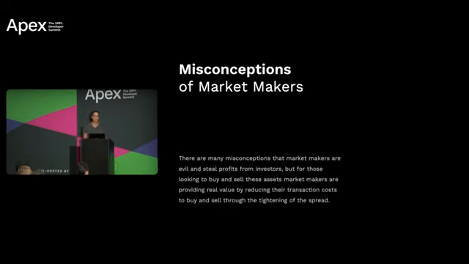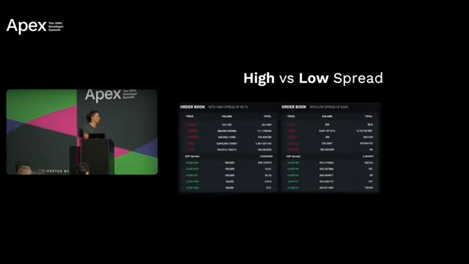Now, as we saw a little bit earlier this year, there are many misconceptions of market makers, as we saw on Twitter, that they're evil and they steal from investors, but really for those looking to buy and sell these assets, they are providing real value, and that is that they are reducing the transaction cost through the tightening of the spread of the asset.